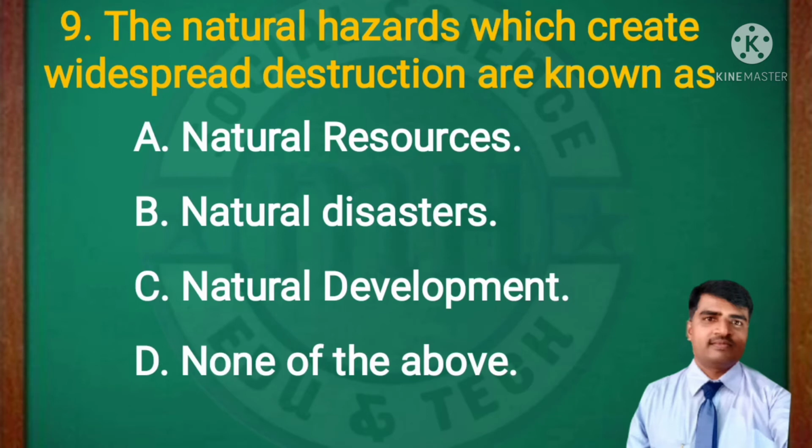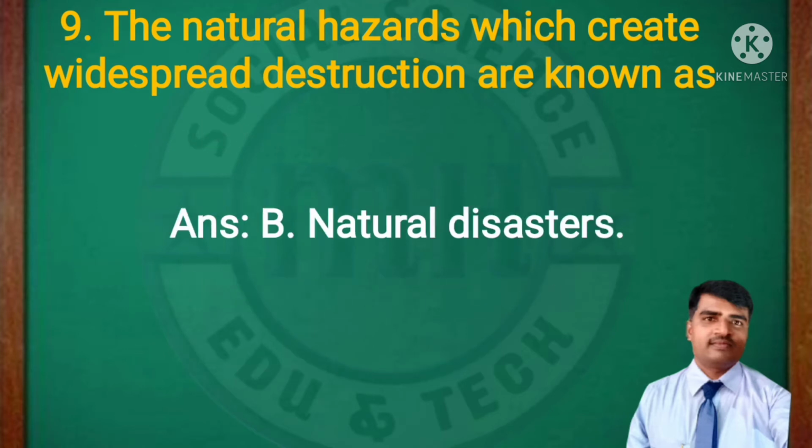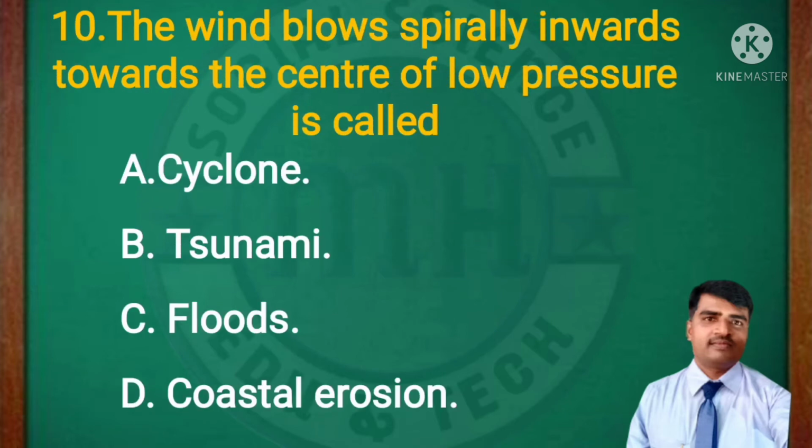Ninth MCQ question. The natural hazards which create widespread destruction are known as: natural resource, natural disaster, natural development, none of the above. Which one is the right answer? The right answer is natural disaster. 10th MCQ question.